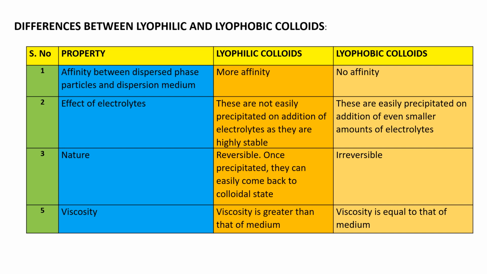Second property, students, effect of electrolytes. Lyophilic colloids are not easily precipitated when you add electrolytes, as they are very stable. Lyophilic colloids cannot be precipitated on addition of electrolytes; the reason is that they are highly stable. Coming to lyophobic colloids, they are easily precipitated by the addition of even small amounts of electrolytes. Understood the difference between these two?